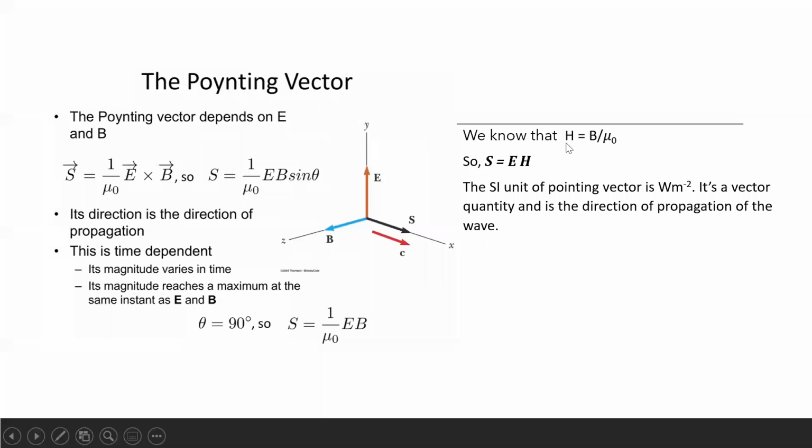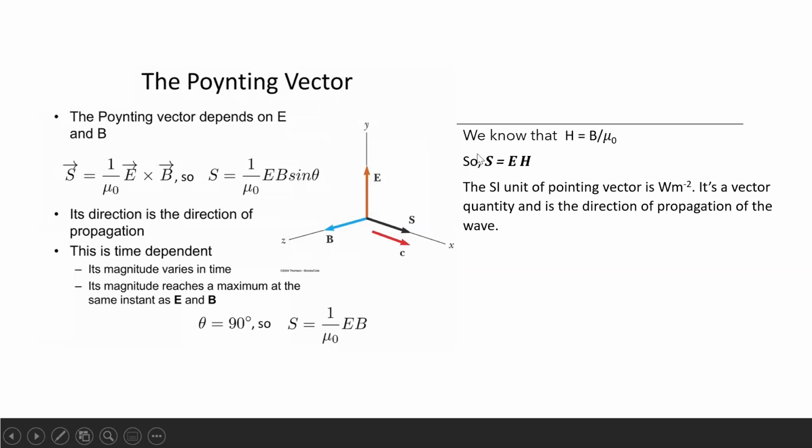And we have already learned that H, which is magnetic intensity, is equal to B by mu naught. When we learned about different terms related to the magnetic field, we learned the magnetic intensity at any place is equal to B by mu naught. So we can write H instead of B by mu naught.